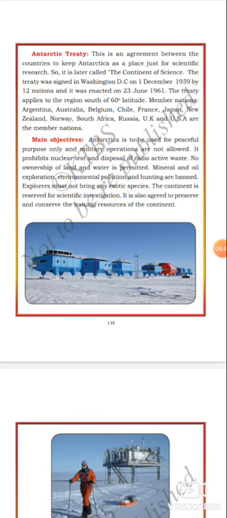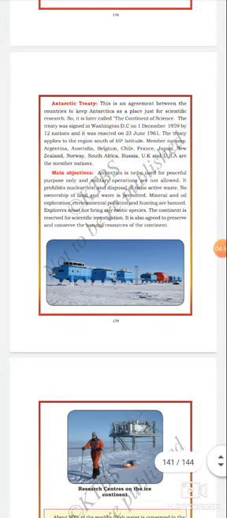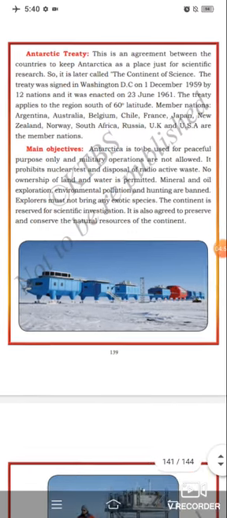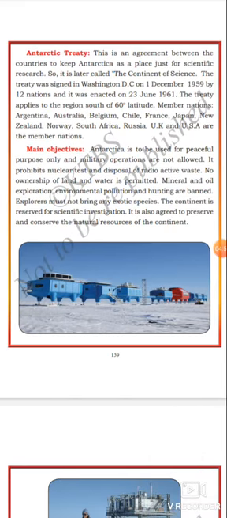Let us see now the main objectives of the Antarctic Treaty. Antarctica is to be used for peaceful purposes only, and military operations are not allowed.